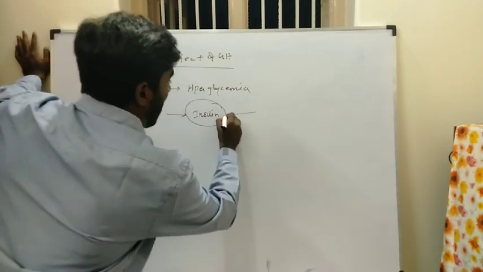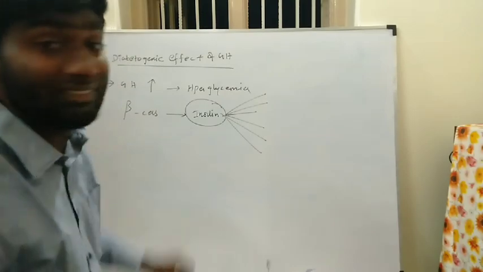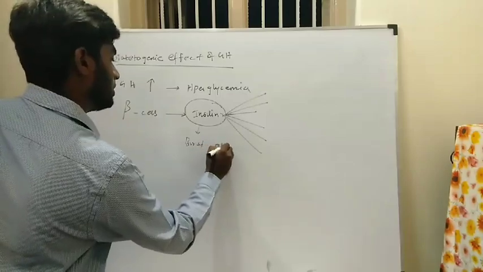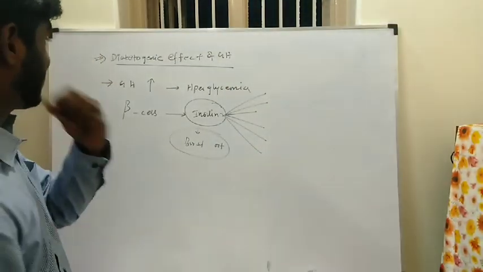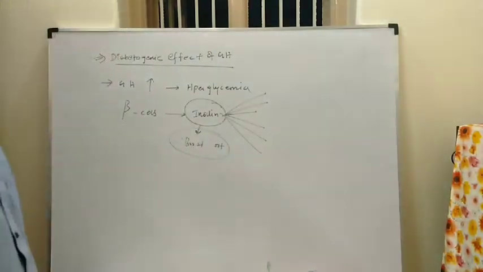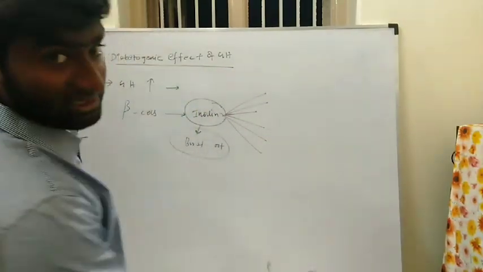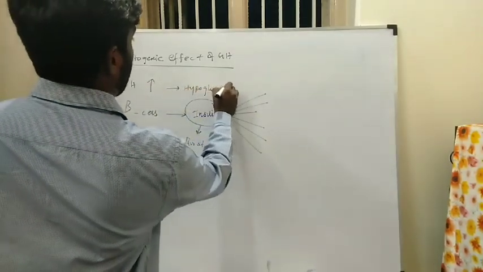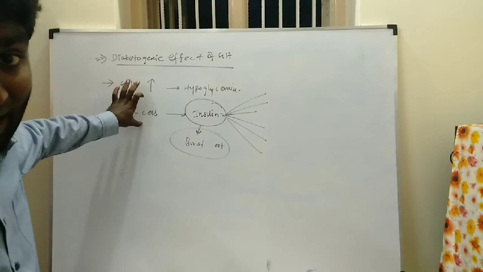If the insulin secretion is very high, at a certain stage the insulin will burst out. So what will happen? The insulin level will be very low. If the insulin level is very low, it leads to hypoglycemia. So if growth hormone increases in the blood, it leads to hypoglycemia.